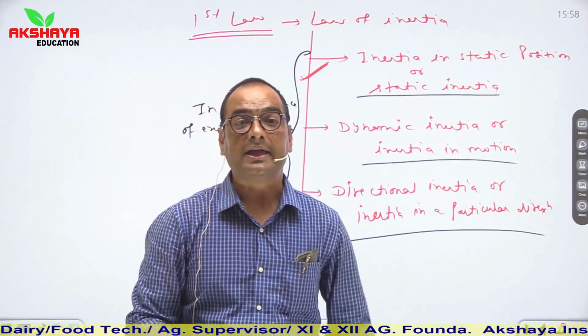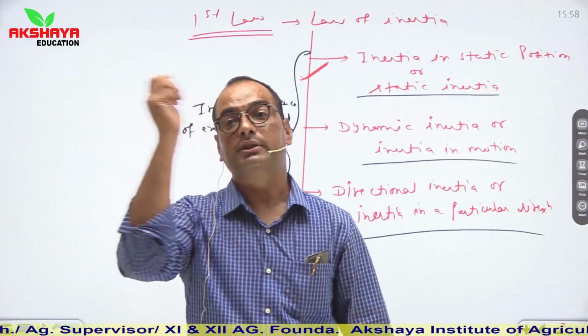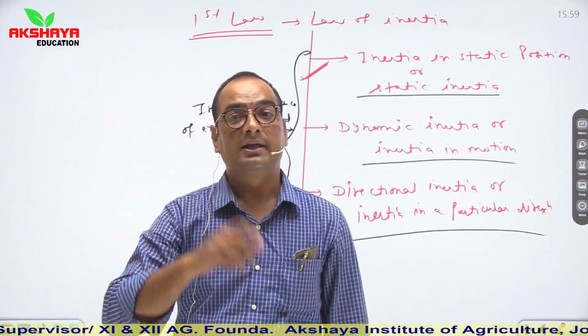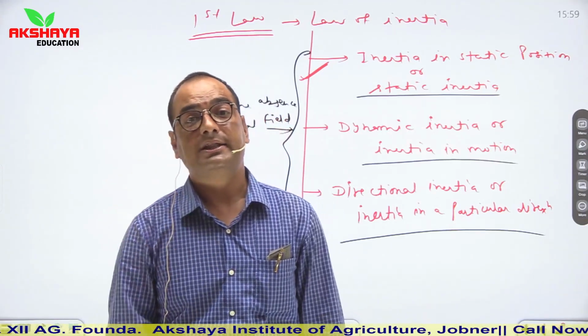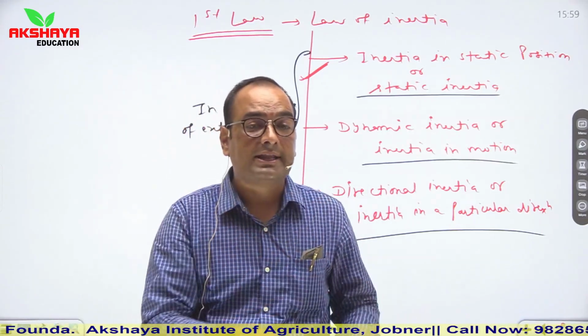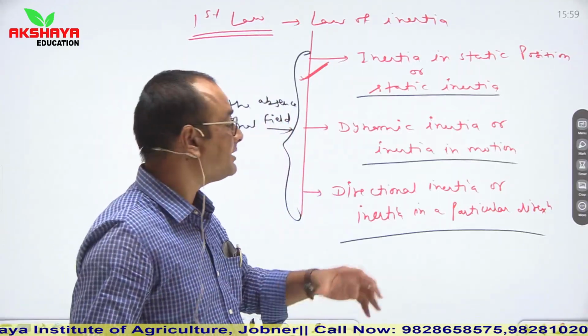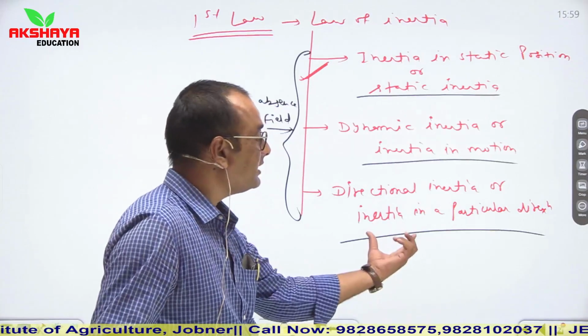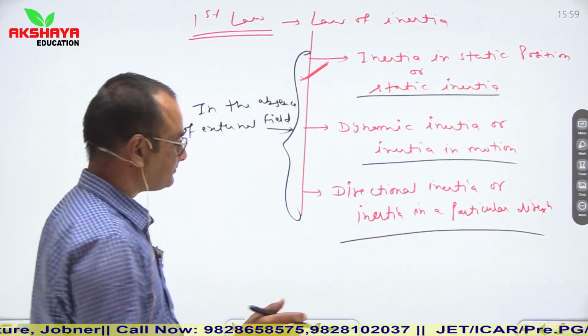Let us say we are tying a stone with a thread and whirling that stone in a circular path, and suddenly the thread breaks. Then that stone will keep moving in that direction for a while. It means that stone wants to stay in that particular motion until any external force is applied on it. So this is the first law of Newton.